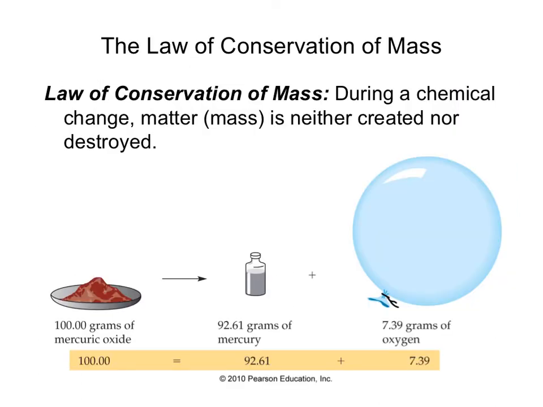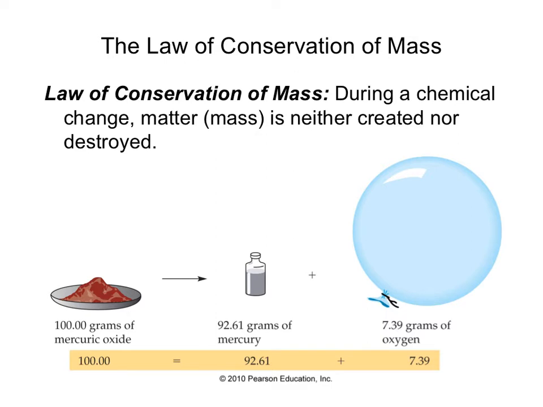Now, I think I talked about the law of conservation of mass in the videos from last chapter, but just to recap, the law of conservation of mass says that during a chemical change, matter, or mass, is neither created nor destroyed. And what this means to a chemist, and the way that Lavoisier studied it, is he would enclose reagents in a bell jar, and then he would allow them to undergo whatever type of chemical reaction they underwent. Very often that was a combustion type reaction where he was heating them. But because they were contained in a bell jar, none of the material was allowed to escape.